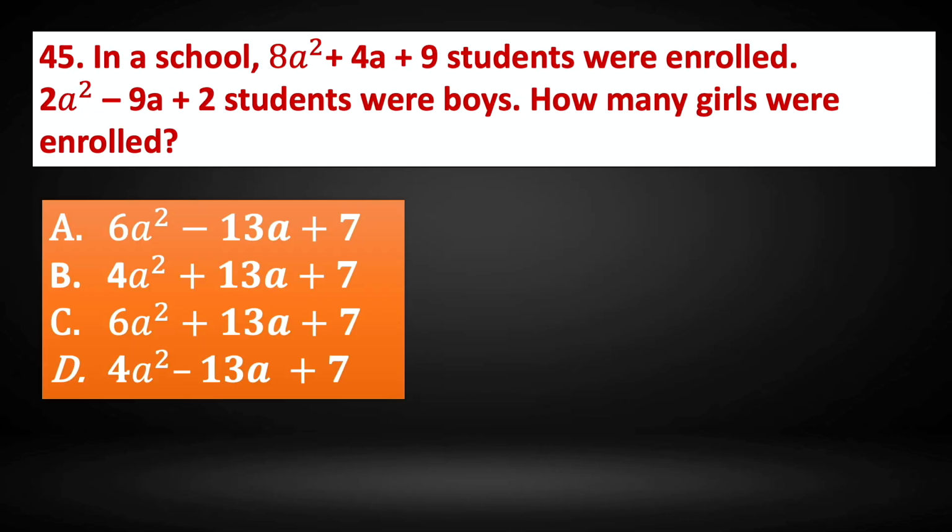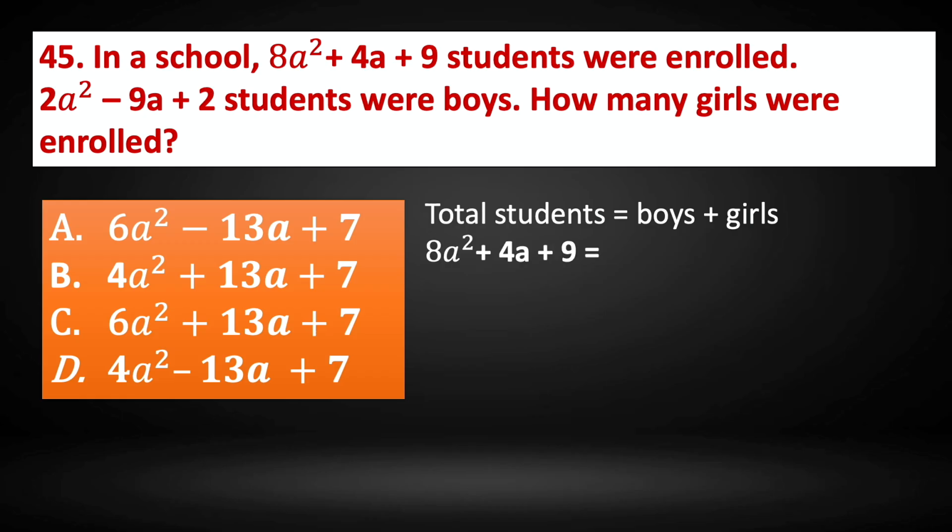Question number 45. In a school, 8a square plus 4a plus 9 students were enrolled. 2a square minus 9a plus 2 students were boys. How many girls were enrolled? Total number of students is boys plus girls. So total number of students is 8a square plus 4a plus 9. That is equal to boys, that is 2a square minus 9a plus 2, plus girls. So girls is equal to total students minus the number of boys.